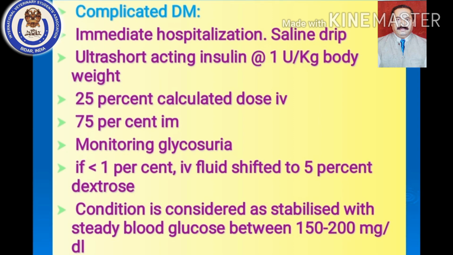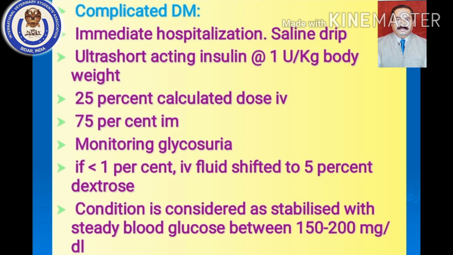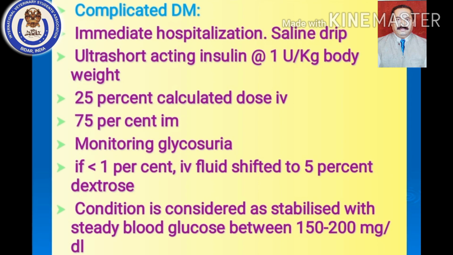Okay, and once the condition gets stabilized, condition means anywhere the blood glucose is ranging between 150 to 200 milligram per deciliter, it is said that the patient has been stabilized and can be sent home. Okay, and then whatever you are following for uncomplicated diabetes mellitus, the same thing you can follow, long acting insulin, like that.